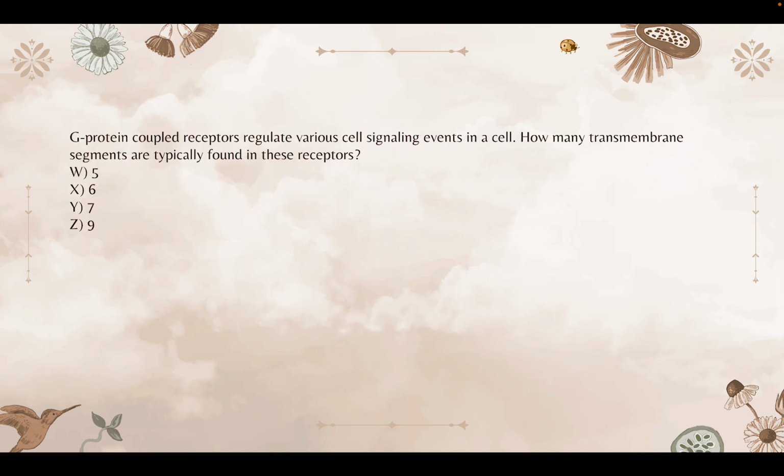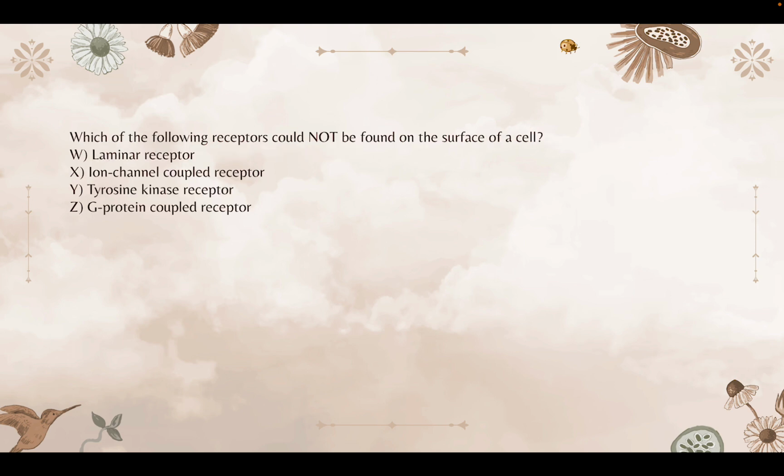All right, take a look at this one. Yeah, so for this one, it's a very easy memorization question. You just kind of had to know this one. It's Y, 7. You've got those seven transmembrane helices, and that's one of the distinctive features of a GPCR. And then this one. Okay, so the answer for this one is W, and you can go by process of elimination.